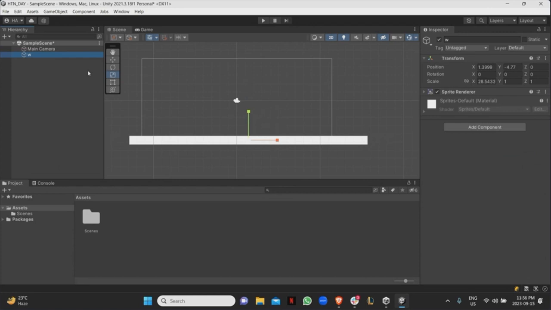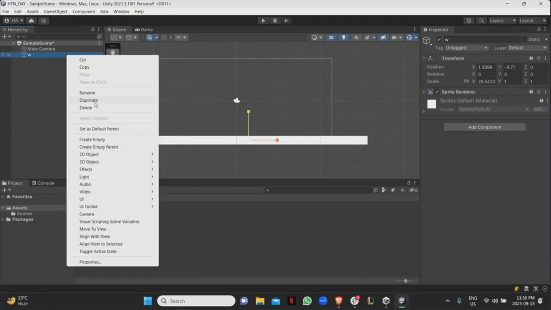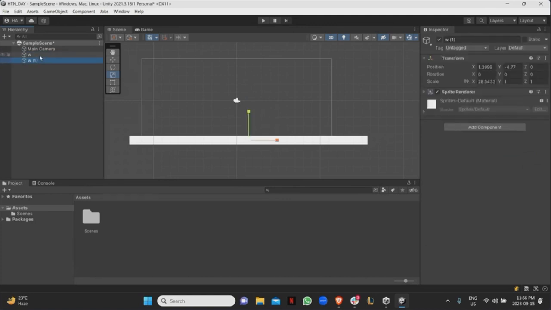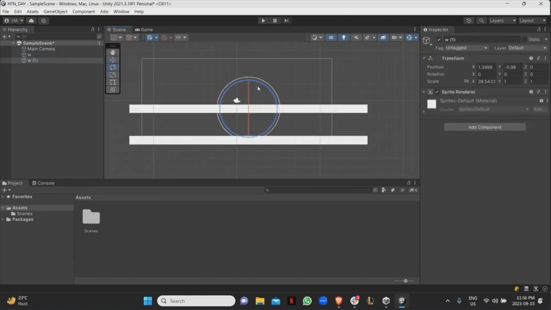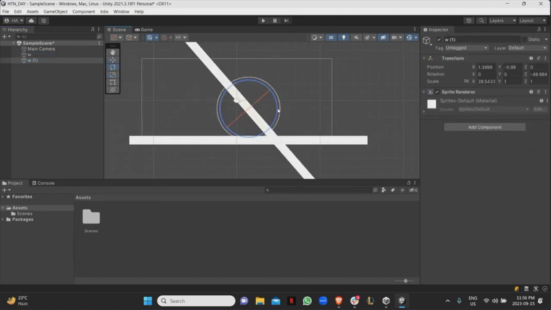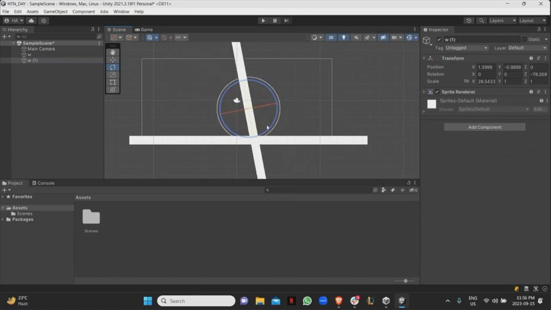So if you click on an object and press Control D, it's going to duplicate that object. Or if you right click, you can also do Duplicate. So I'll just do Control D, and it'll give me this. I'll press E to rotate it, right? So I can just do that, and create my wall, my floor, my platforms.